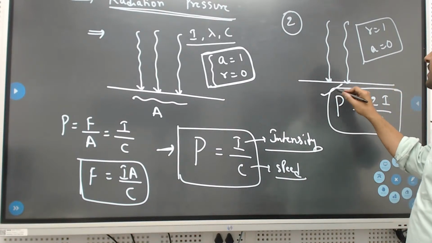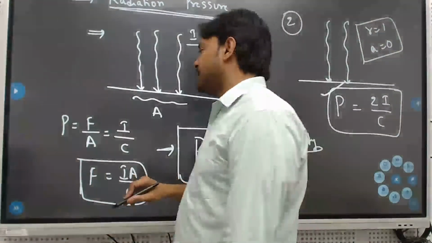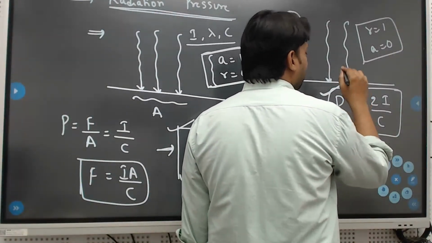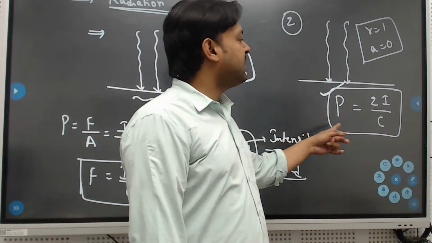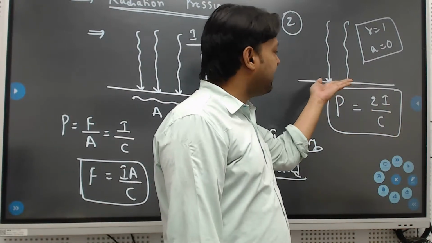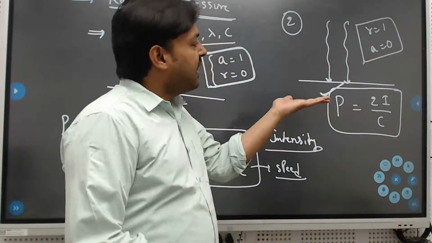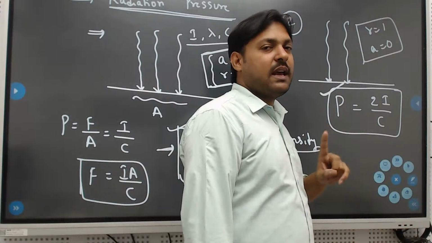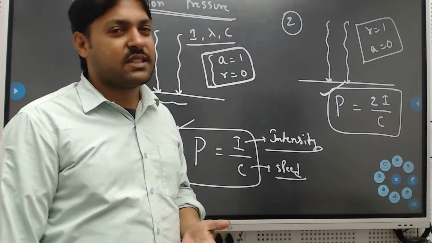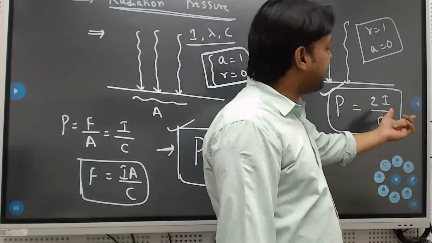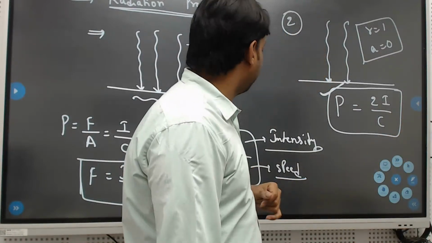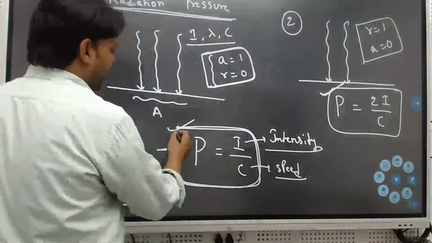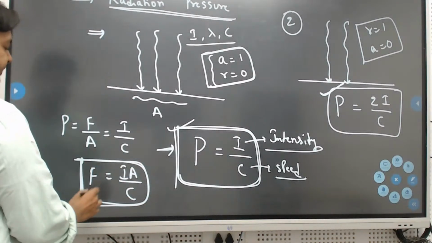Try to go through the theory. If you remember these two formulas, P equals I by C and P equals 2I by C, I think till Mains level it is okay. Area of the surface is A. The photon which strikes the area perpendicularly, only then will these two formulas be applicable. Or else another cos term or cos square term will be included. So this will be the radiation pressure as well as force.